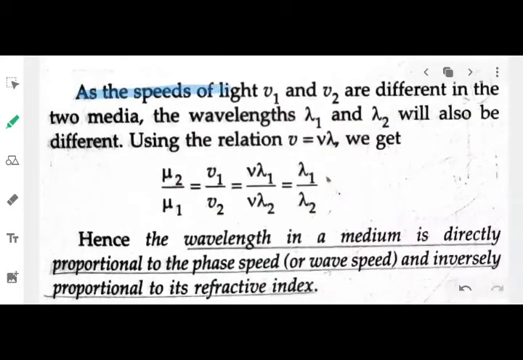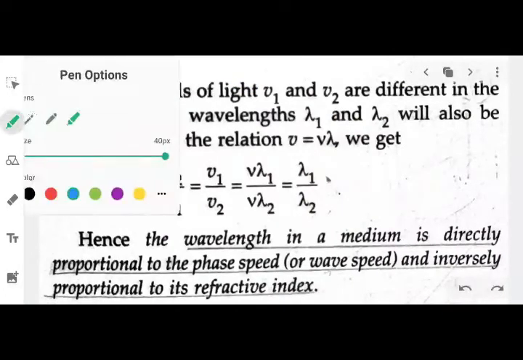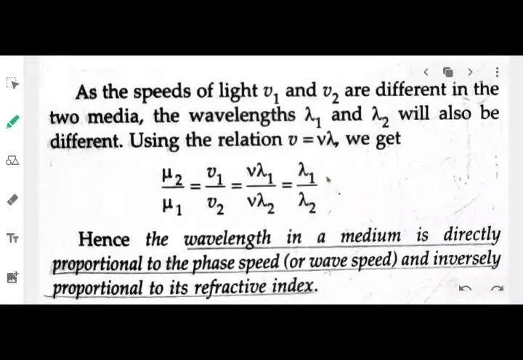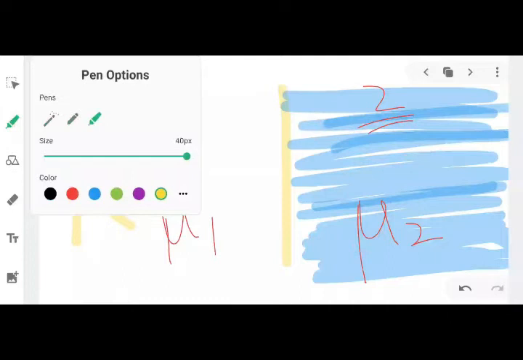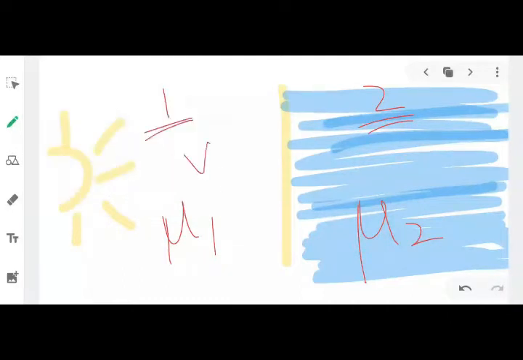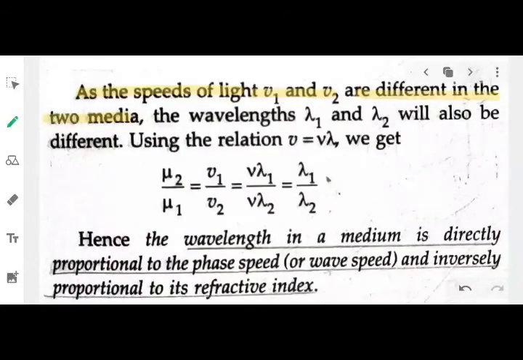Now as the speed of light V1 and V2 are different in the two media, the medium 1 will have the speed V1, the medium 2 will have the speed V2. The wavelengths lambda 1 and lambda 2 will also be different. Why? Because of this relation.